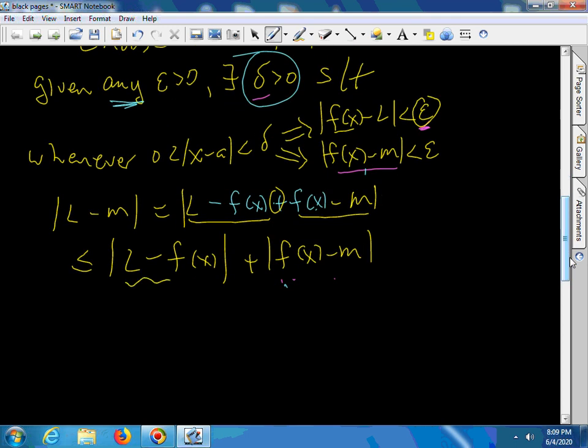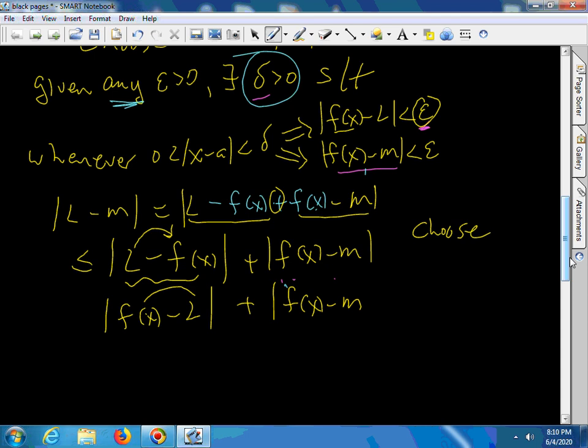Now, in absolute value, you can switch the distance. That is, the distance from L to f of x is the same as the distance between f of x and L. Don't have to do anything there. Now, what I'm going to do is choose epsilon to be the absolute value of L minus M over 2.